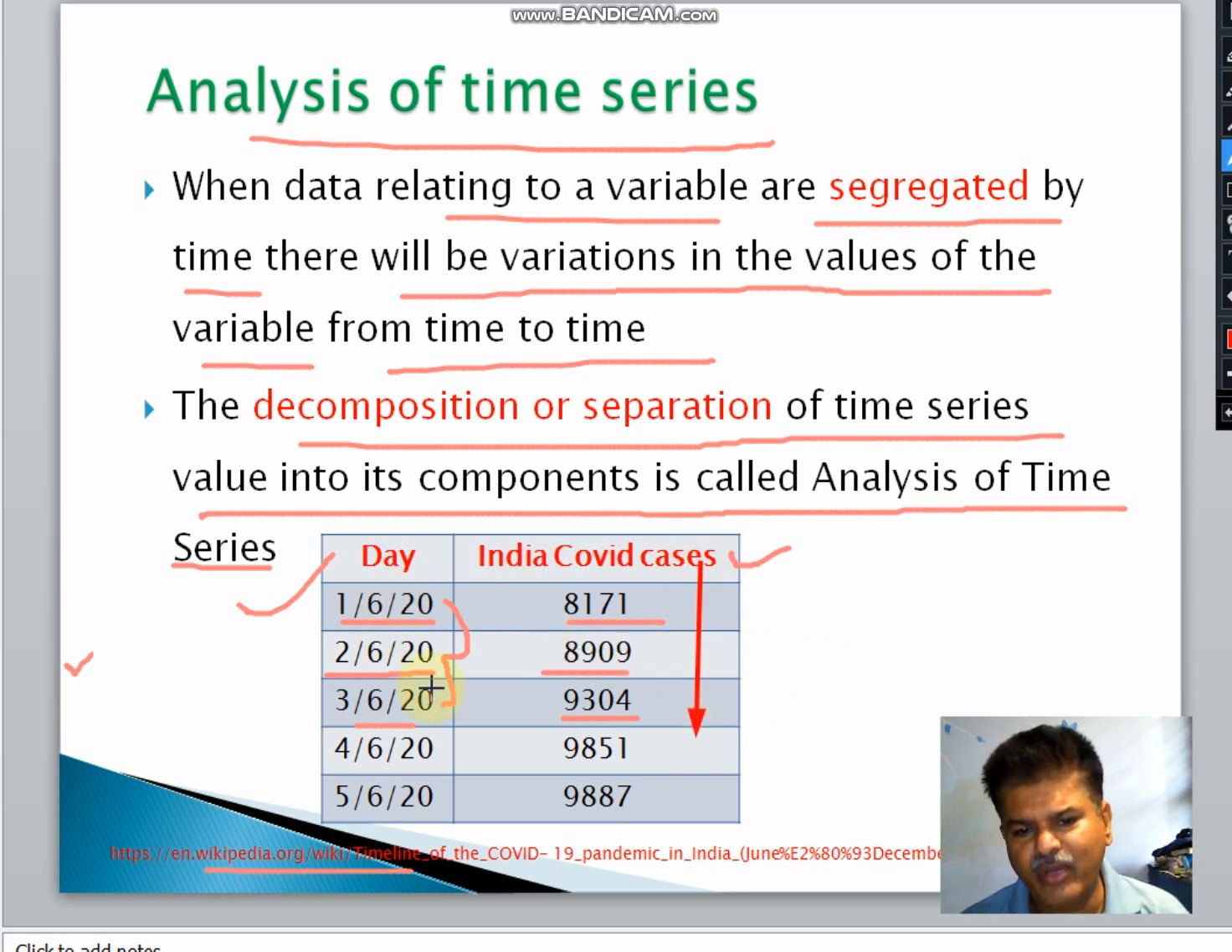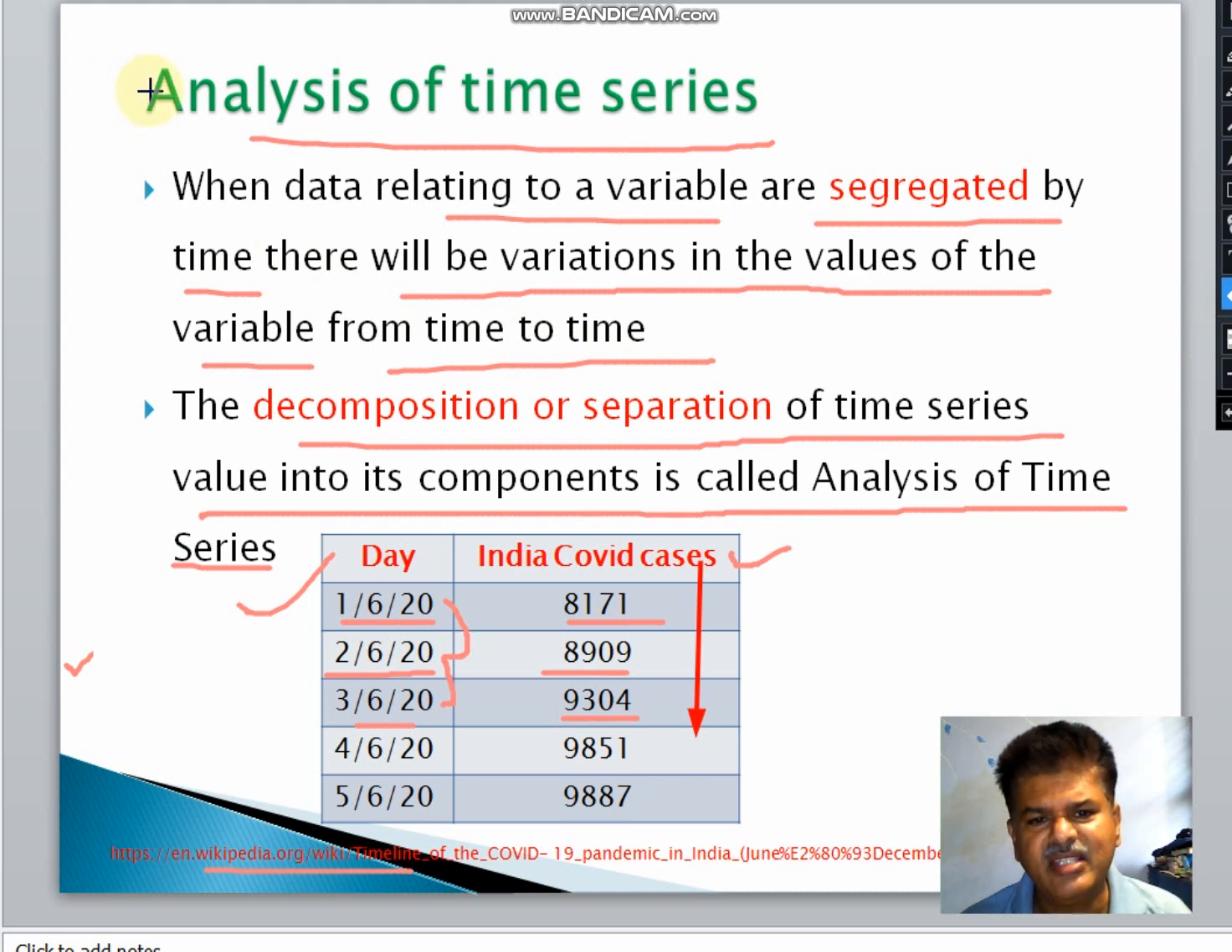Therefore, this data is known as time series data. Why is this data known as time series data? Because the first column is related to time and the second column is related to the variable. In this case, my variable is COVID cases in India and my time period is day wise. So time may be anything. In my last lecture, I elaborated that time may be second, minute, week, month, or year. So we can take the values according to time period.